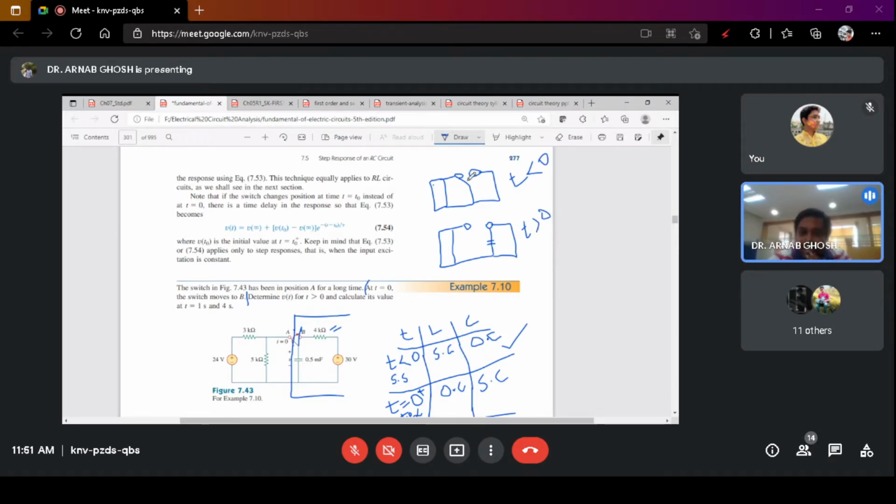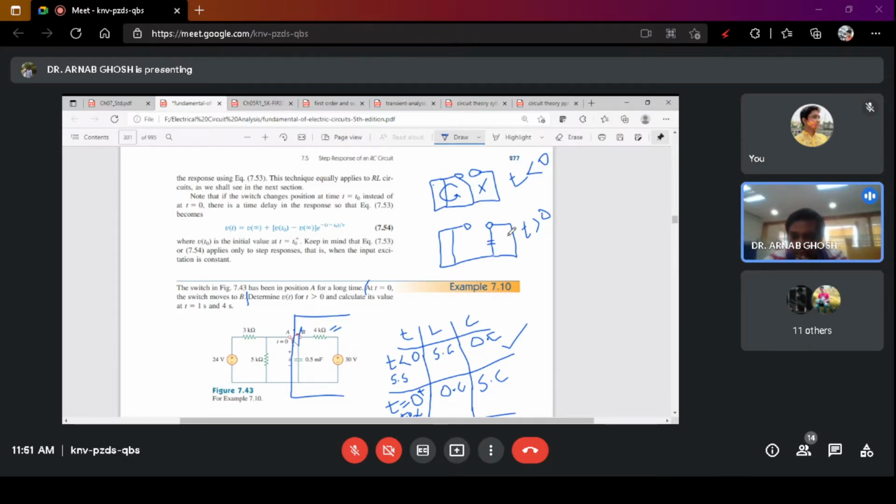At t less than 0, this was a closed loop, but this is an open loop, so no current flows through it. Here we are calculating the voltage across this resistance, that will be the voltage across this capacitance, and that will be the initial voltage of the capacitance when you are just switching on the circuit.